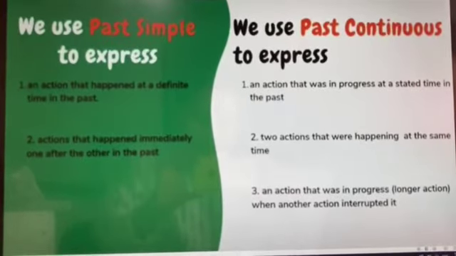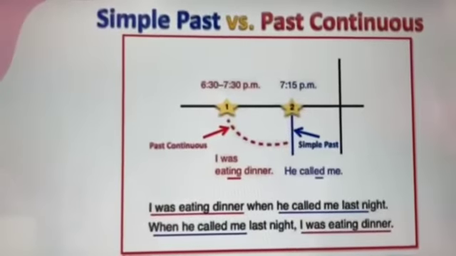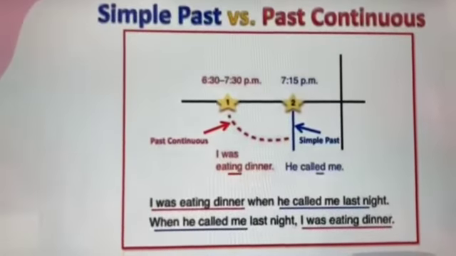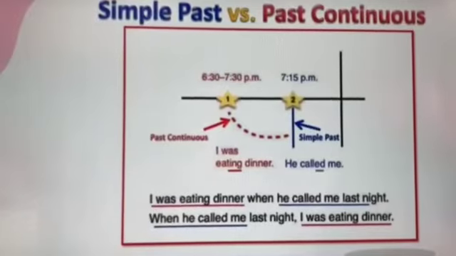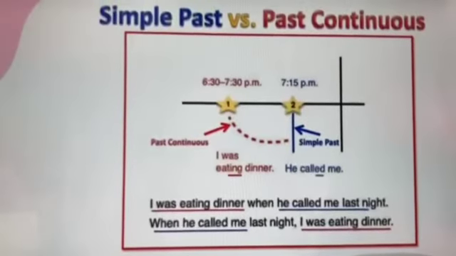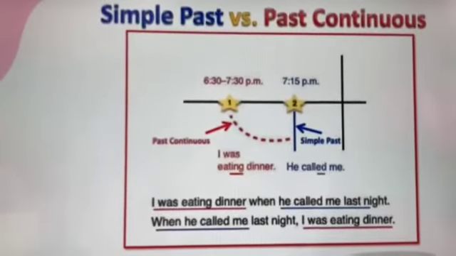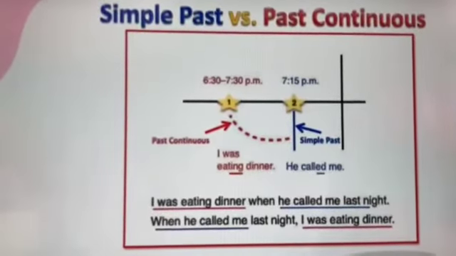Please look at the example. I was eating dinner when he called me last night. What does it mean? It means that between 6:30 and 7:30, I was eating dinner. This action was in progress at that time. But at 7:15, he called me. This is a completed action in the past.